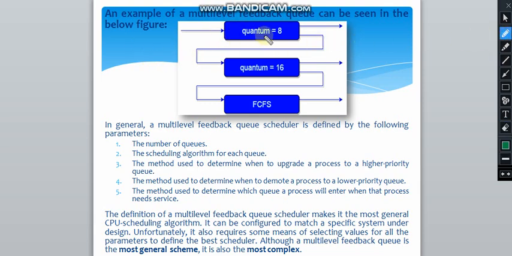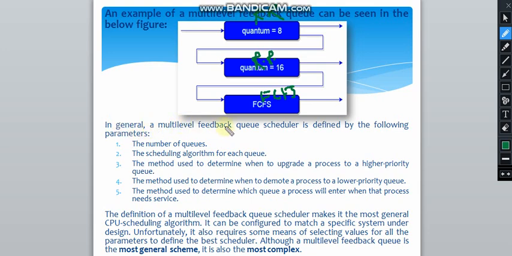Here we are using round robin since there is a time quantum, and here is also a time quantum. We are using round robin, and in this one we are using FCFS, that is first come first serve. तो यहाँ पे क्या हो रहा है, let's first of all see the theoretical part.